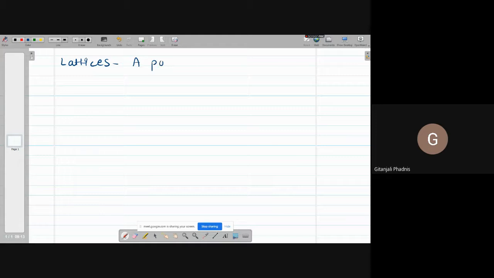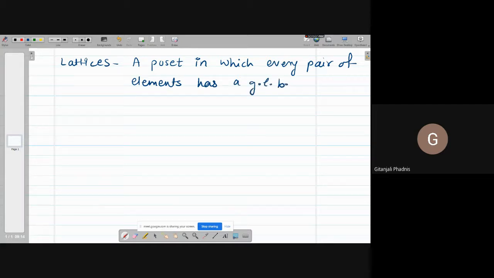The definition is very easy. A poset in which every pair of elements has both a GLB, greatest lower bound, and a LUB, least upper bound, is called a lattice.